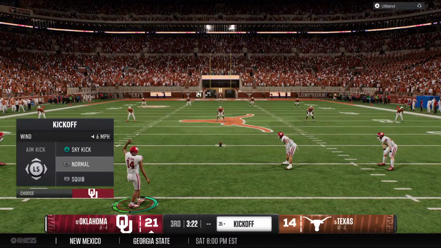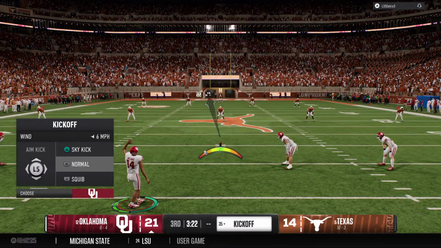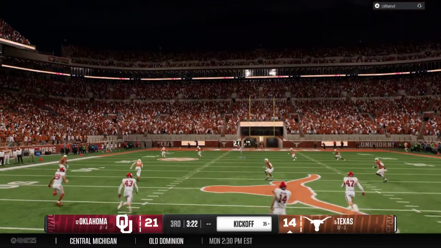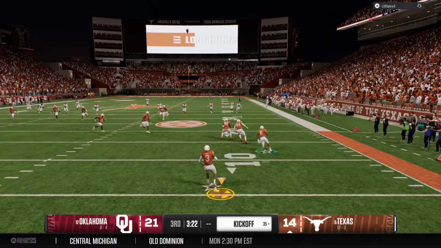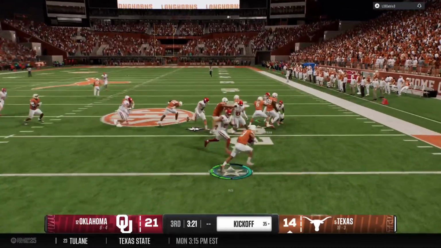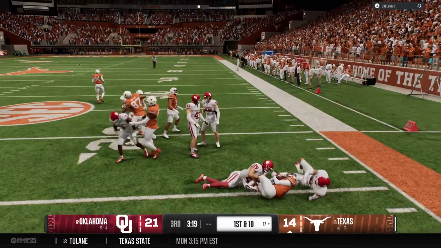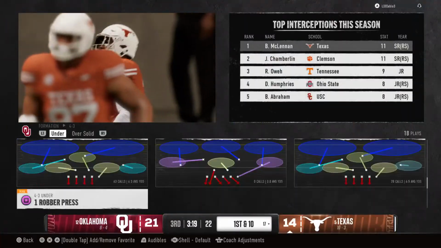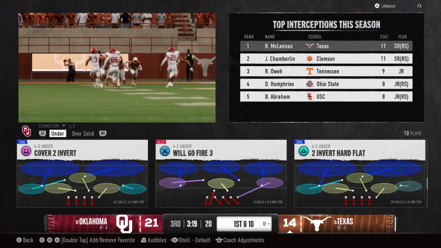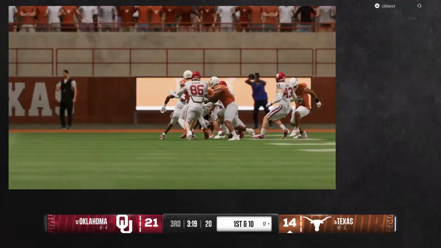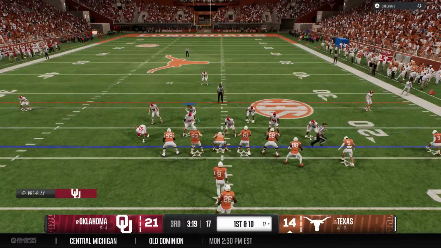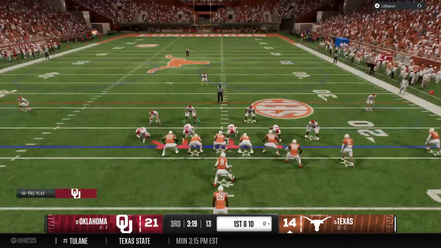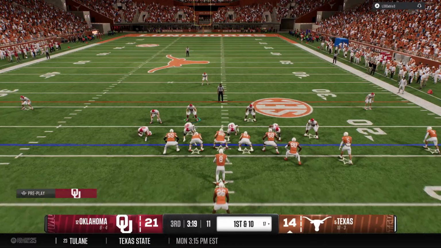Here's the kickoff team now, set to boot this one away. He'll return it from inside the 10-yard line. He'll be tackled at the 17. Strong job by the coverage team. Okay, the Texas offense comes back out on the field. Remember, last time they scored a touchdown. Can they keep clicking here, or will the defense come up with a stop?